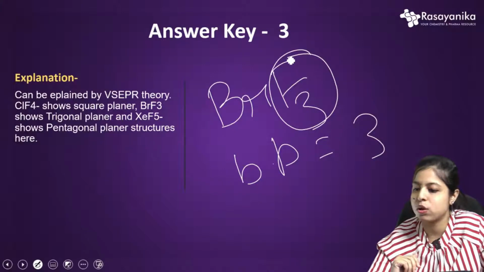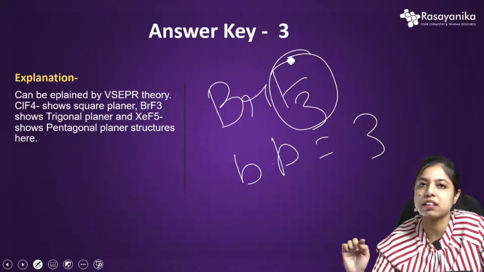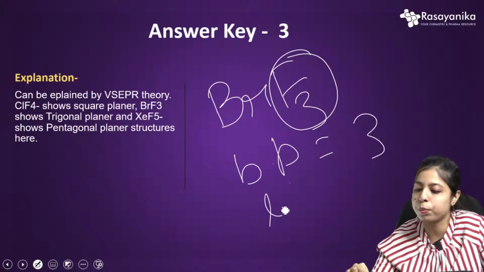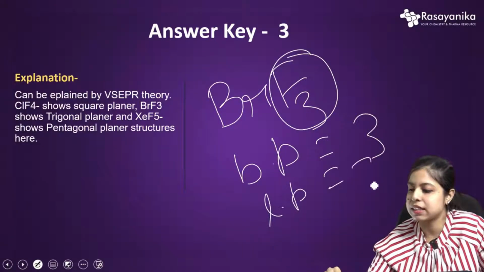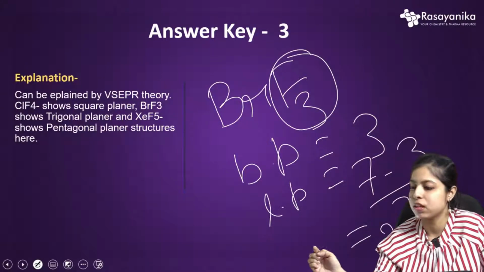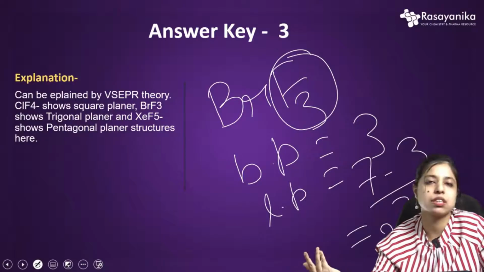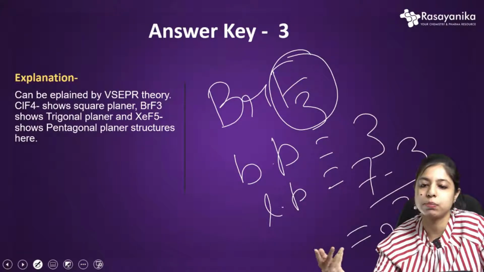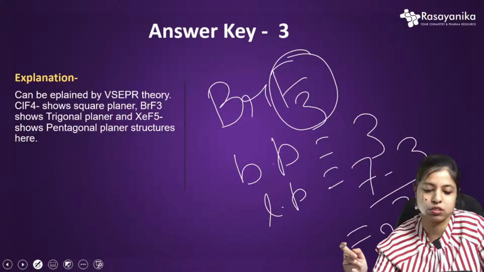So in total it has 7 and 3 are used, and now the number of lone pairs, what? That is (7 minus 3) by 2, that is 2. So 3 bond pairs, 2 lone pairs, and what is this? It is a trigonal planar structure. Okay, so we all know this, trigonal planar.